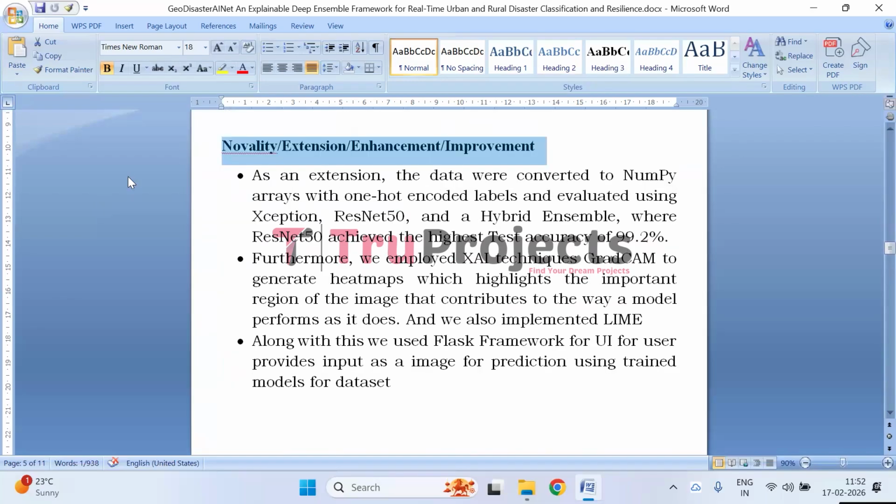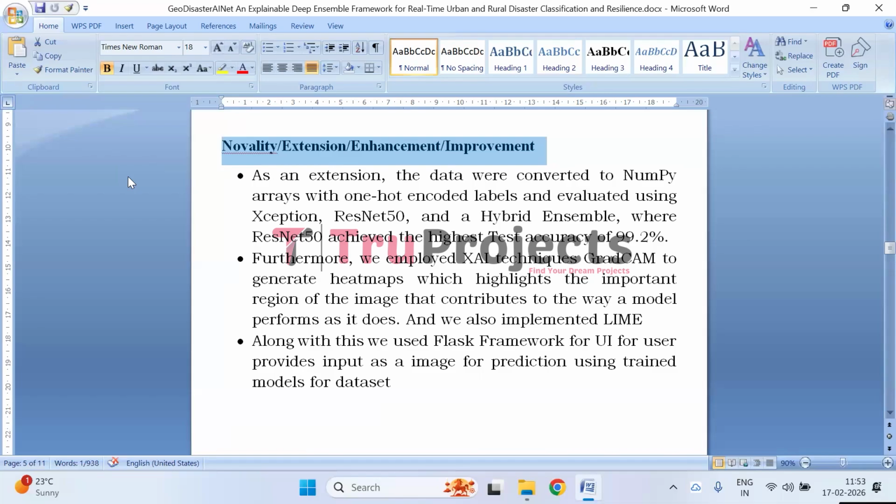Coming to the novelty or extension or enhancement or improvement. First, as an extension, the original image dataset was pre-processed and converted into NumPy arrays to make it suitable for deep learning models. The class labels were transformed using one-hot encoding, which allows the models to treat each disaster category as a separate output class for accurate multi-class classification.